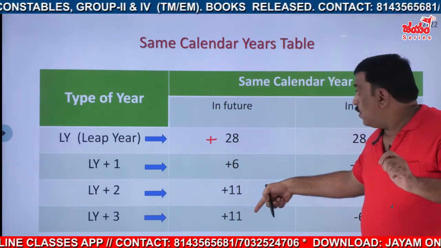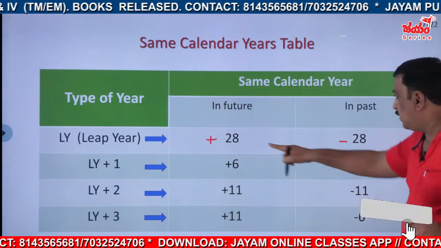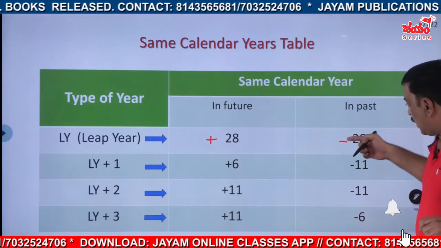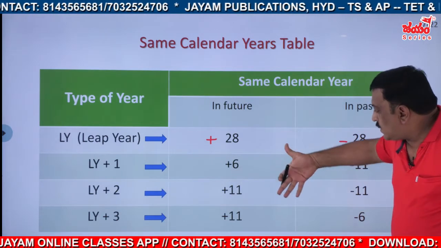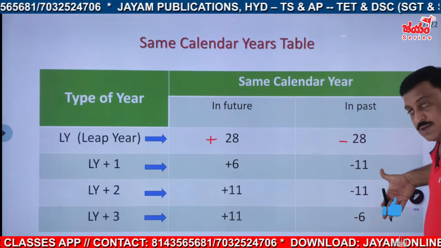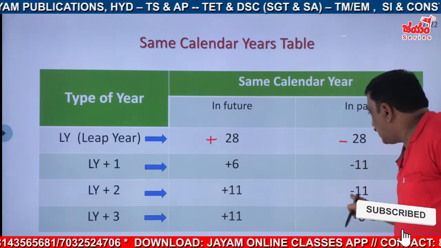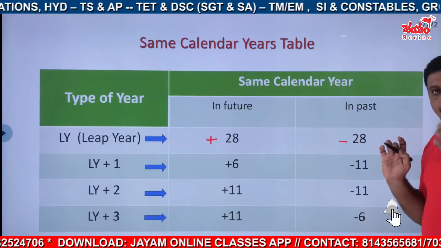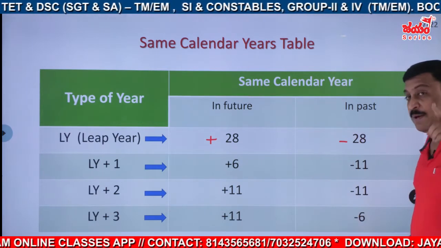But in past, it is minus 28. And see this chart, if this is plus 6, plus 7, this is just reversed. So this one comes here, this one comes here as it is. In the previous discussion I said, leap year plus 3.